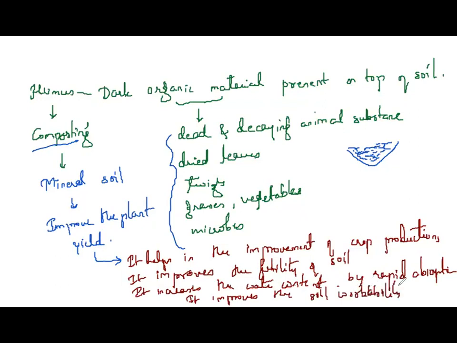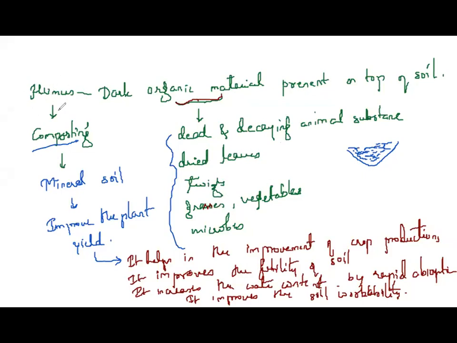Yes, these are all the importance of humus. So what is humus? It is the dark organic material which is present on the top of the soil. So organic material means what? It is composed of dead and decaying animal substance, dry leaves, twigs, grasses and vegetables, even some of the microorganisms.